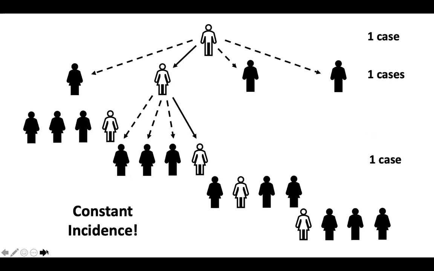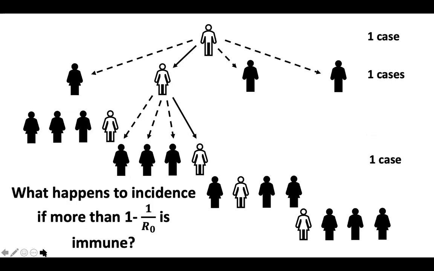And remember, incidence is the rate at which new infections are occurring. What if we have more than 75% of the population immune? Then we'll have decreasing incidence, which is essentially what we want. It'll be less than 1, and we'll have fewer and fewer cases as time proceeds.